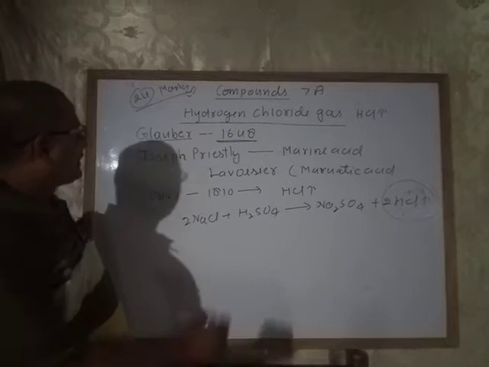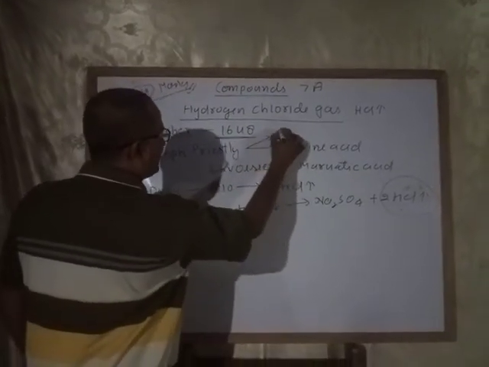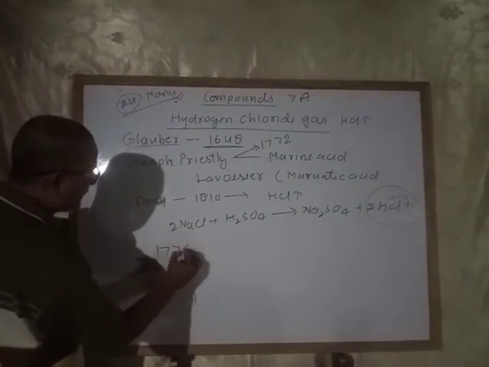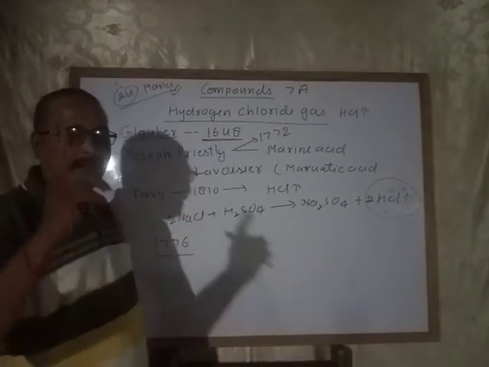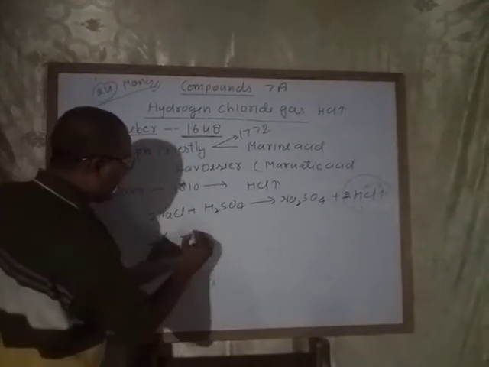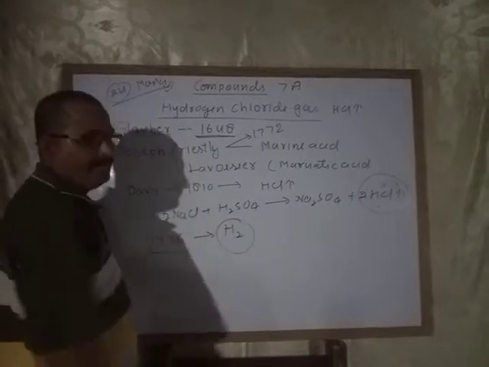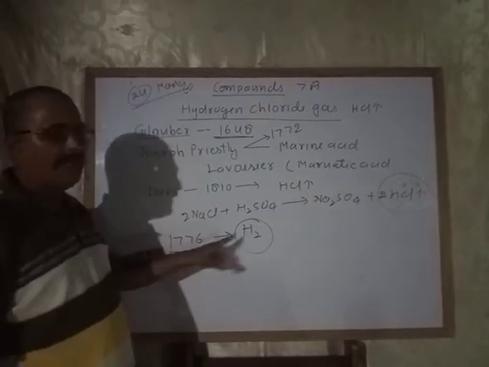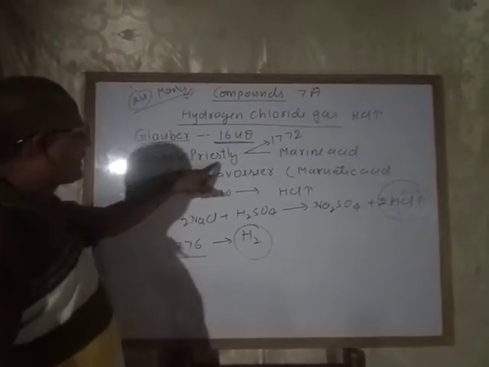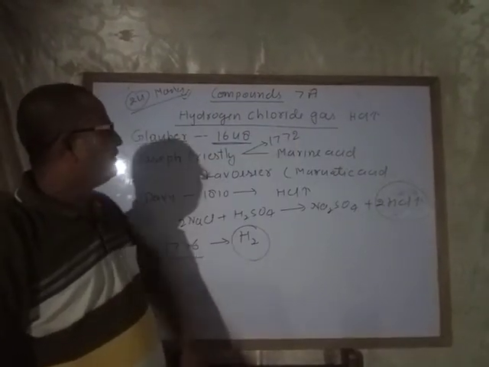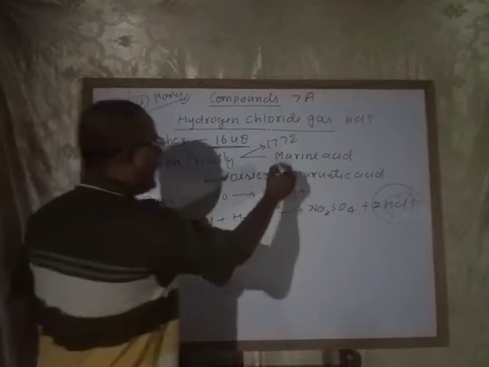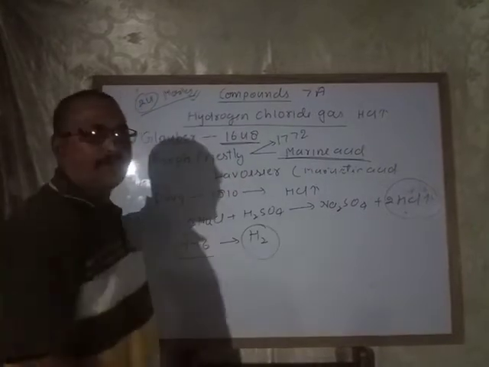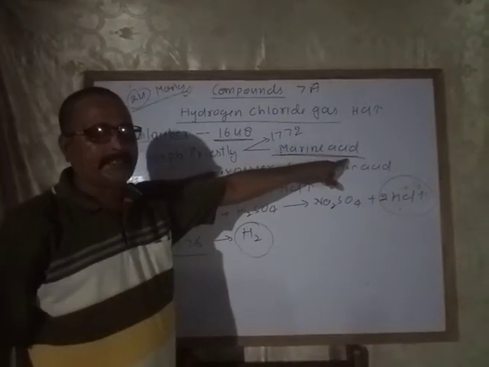In 1772, which I have not written here, because you know that in 1776 Joseph Priestley prepared the first and lightest element, hydrogen, in the laboratory. Joseph Priestley, in 1772, named this gas marine acid. Remember that Joseph Priestley in 1772 named this gas marine acid.